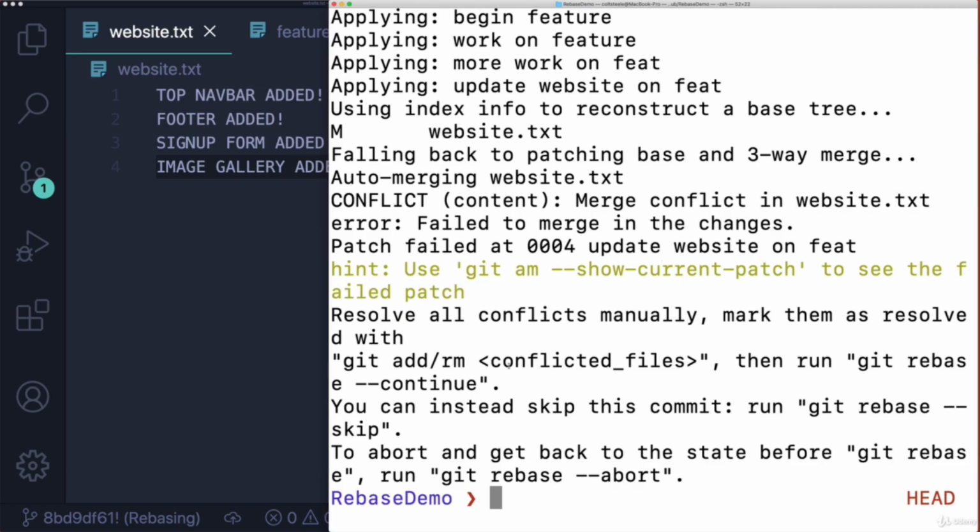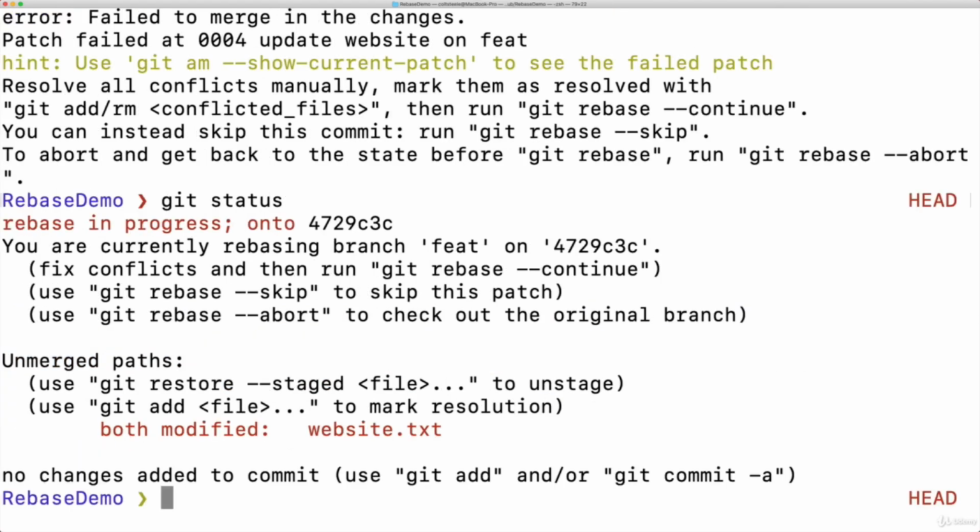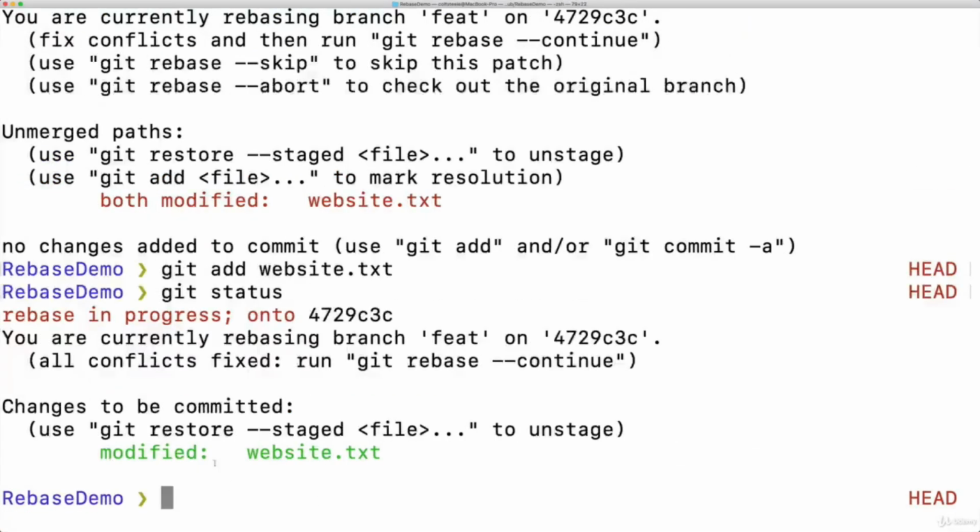Now it tells me, hopefully you can see this, what I need to do is mark them as resolved by adding them. So git add the file, and then run git rebase --continue. Let me make this larger. If I type git status, it tells me rebase in progress. Here's the commit that it's on. It tells me exactly where it is in this rebasing. So I'm going to add website because I fixed the conflict in there. But I'm not going to commit. I'm going to run git rebase --continue.